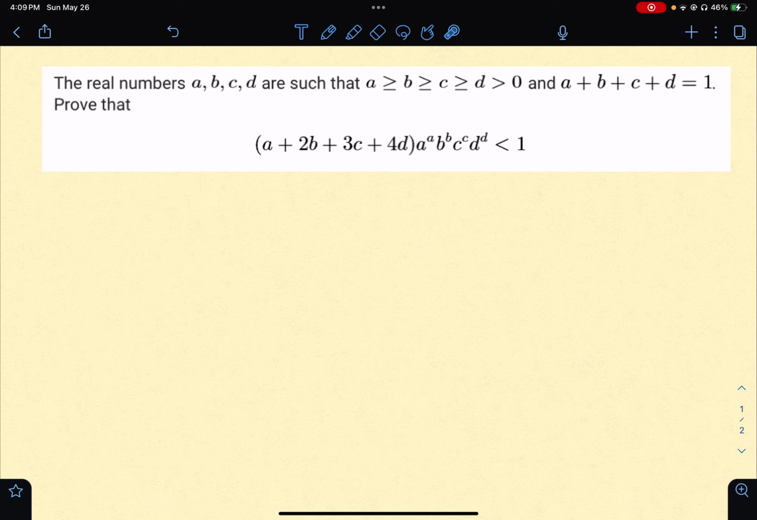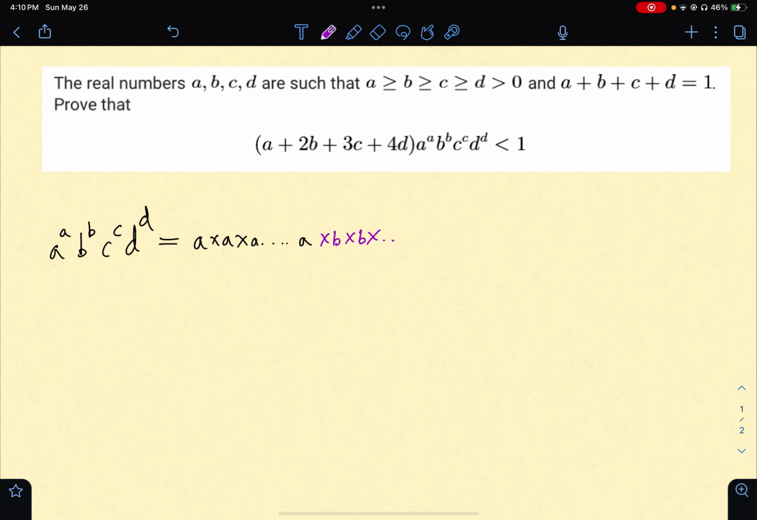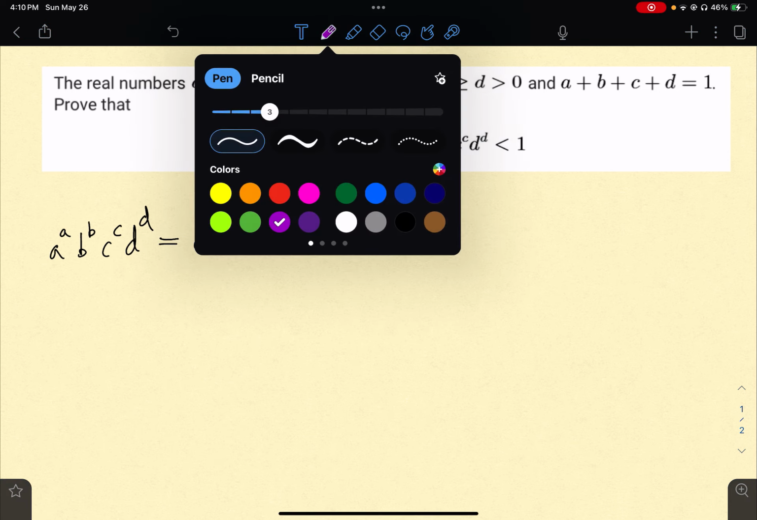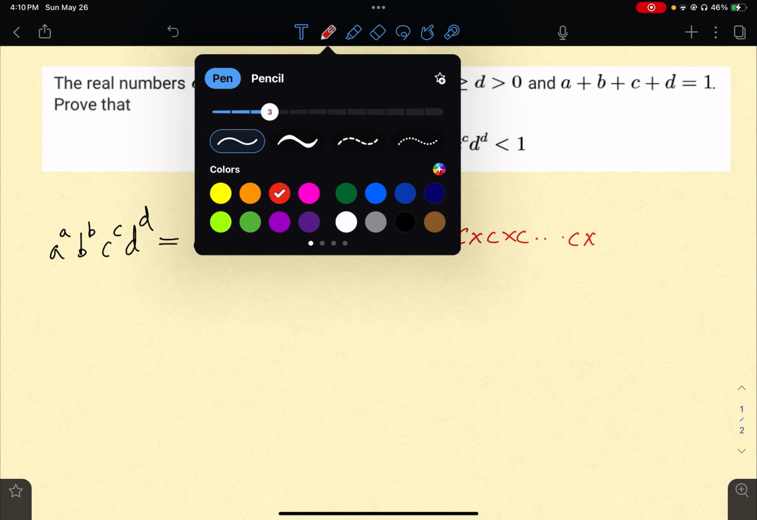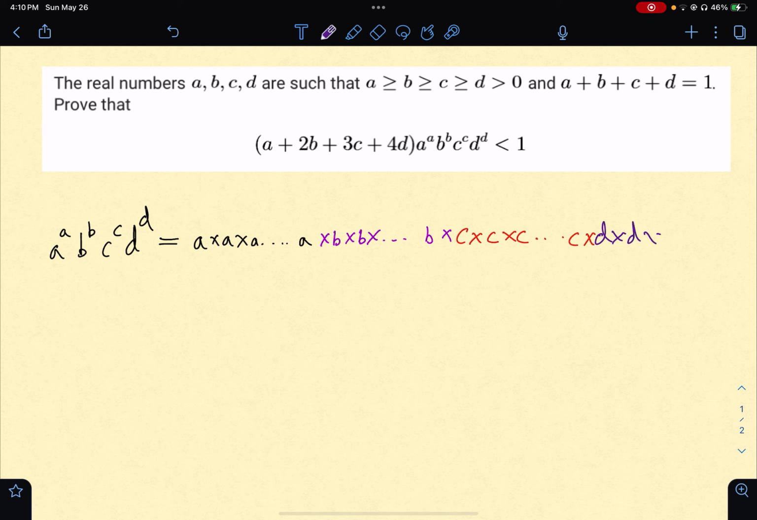So let's analyze this term here. This term is a to the a, b to the b, c to the c, d to the d. We can look at it this way. This is nothing but a times a times dot dot dot a, then times b times b dot dot dot b, times c times c dot dot dot c, then times d dot dot dot d.